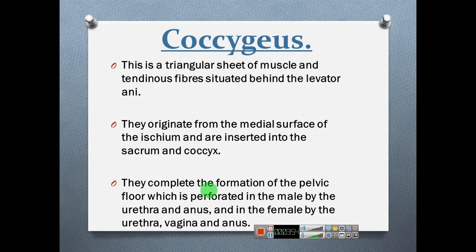Coccygeus muscle. This is a triangular sheet of muscle and tendinous fibers situated behind the levator ani. They originate from the medial surface of the ischium and are inserted into the sacrum and coccyx. They complete the formation of the pelvic floor, which is perforated in the male by the urethra and anus, and in the female by the urethra, vagina, and anus.